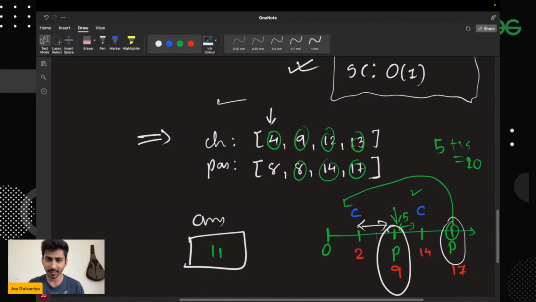Was it clear, Rishit? Can I get a +1? Okay, a quick +1 in the chat box if it was clear. And now let's start the coding part. Okay, so